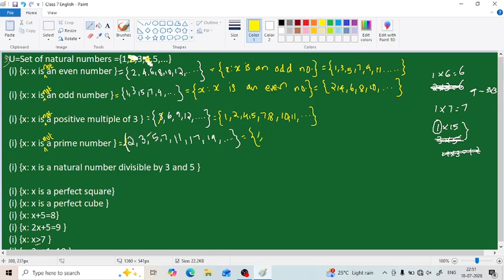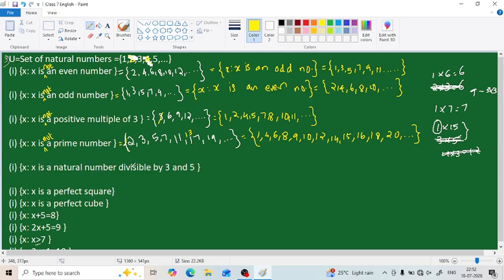1. Then 2, 3 can't be written. So 4, 5 can't be written because 5 is here. Then 6, 7 is here. Then 8, 9, 10, 11 is here. So 12, 13 is a prime number. Okay. Then 14, 15, 16, 17 is here. Then 18, 20 and so on. Okay. So this will be our set.